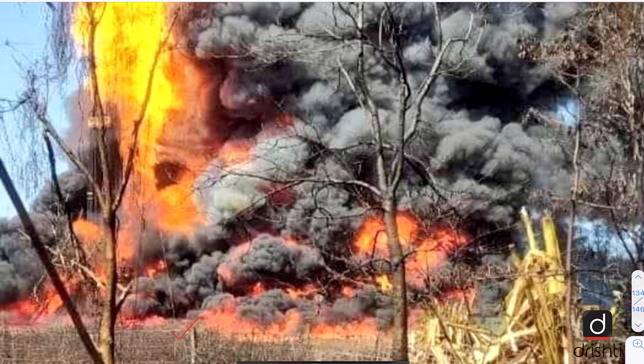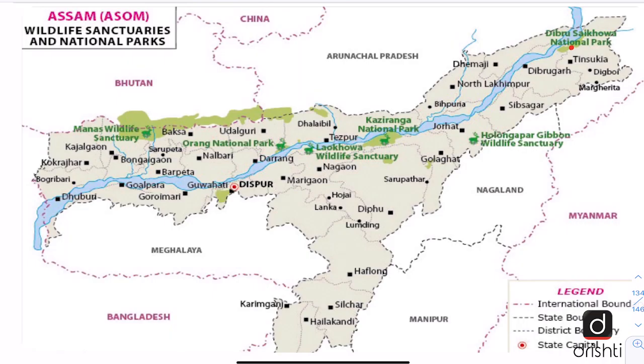Now let us look at the map of Assam and see where it is located. So here we have the map of Assam and we can see that Dibru-Saikhowa National Park, near which this natural gas well of Oil India Limited is located, is here. And this area is basically known as Upper Assam. So Oil India Limited has been extracting natural gas from this well since 2006.